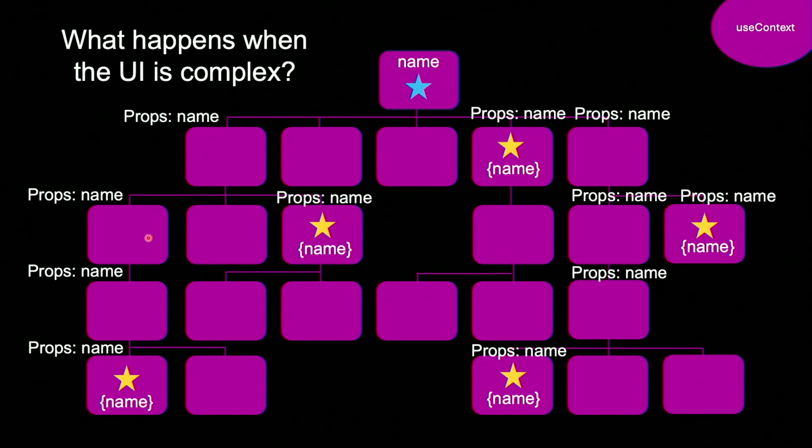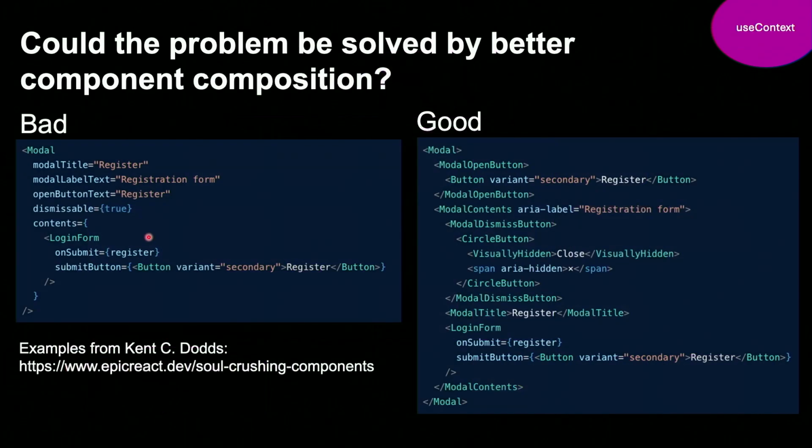This problem becomes even harder when we have not just one piece of data being passed down, but tons of data. So you might go immediately running to useContext, but before you do, you could consider, could this problem be solved by better component composition? These screenshots are from an article called Soul Crushing Components by Kent C. Dodds, and it's a really great article. But you can see here that the APIs of all the elements are more exposed. You can see exactly what's in here, and that also means that we can pass props more directly without having to prop drill them so far.